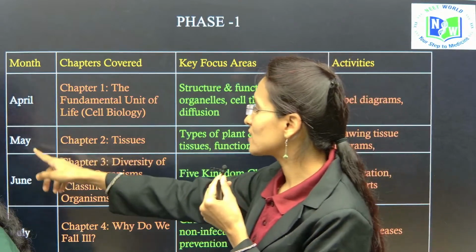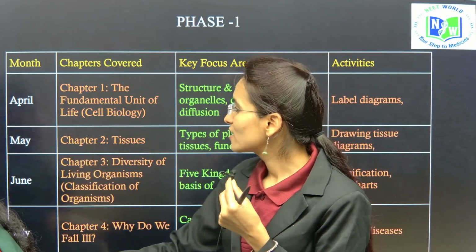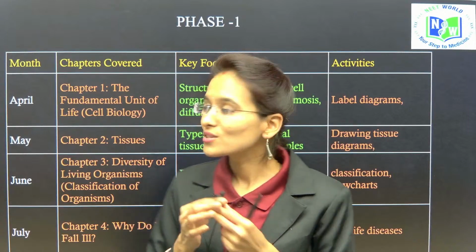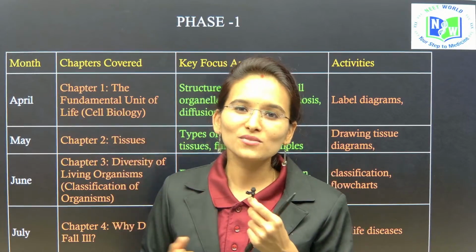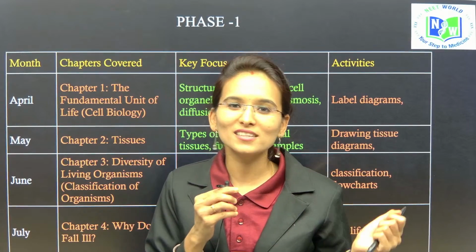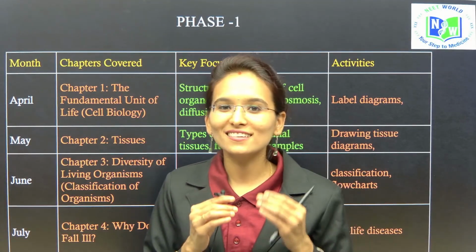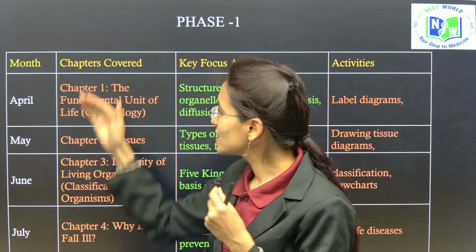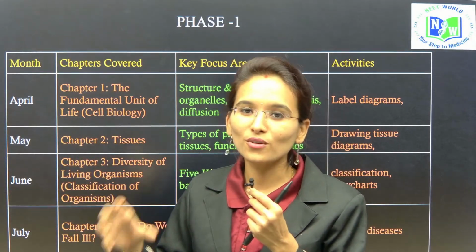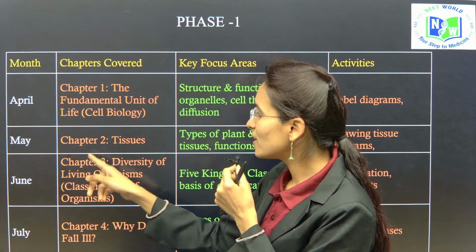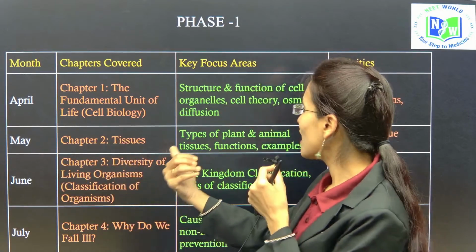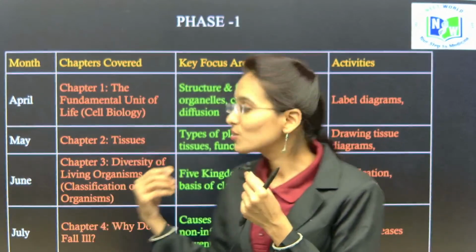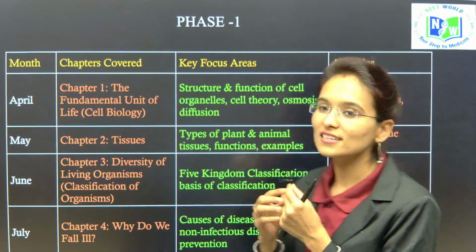The second chapter commences in the month of May, and it has also started in our institute. We are going to complete the syllabus very fast, within 2 to 3 months, so that we can focus more on the foundation courses. According to your midterm exams, you need to plan these months and focus accordingly. In May, chapter 2, Tissues, is started. You need to focus on the types of plant and animal tissues, along with their functions and examples.